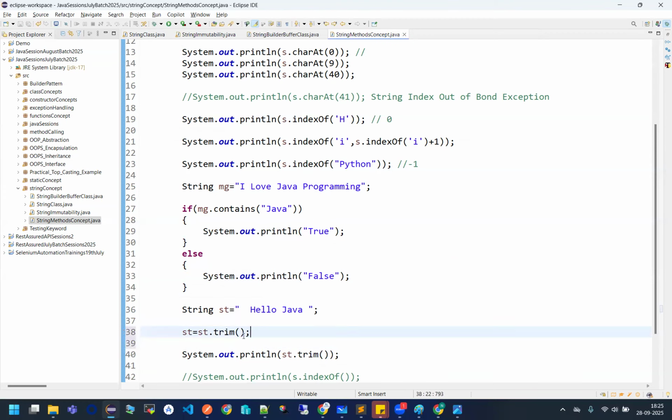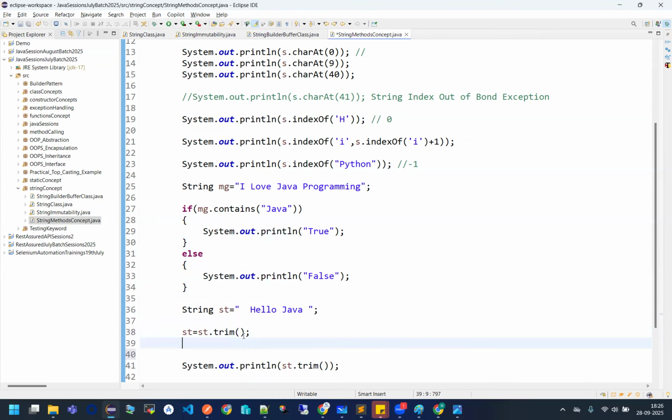Then along with trim, you have a replace method also. What do you want to replace? You really want to replace your space with nothing, and store it again inside st. Now if I really want to print st, what will it give me?